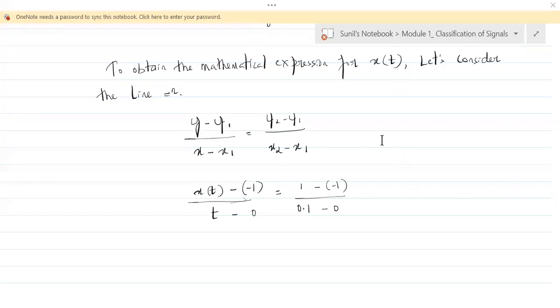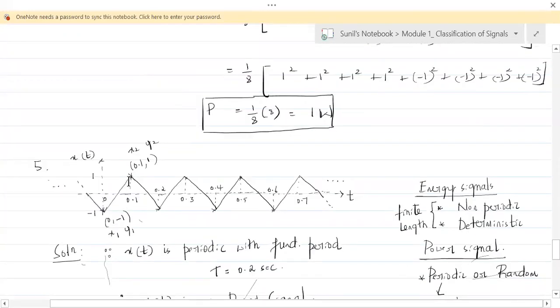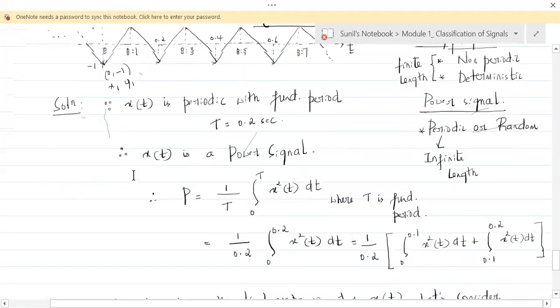Now, everybody, see here. This is the equation that we have obtained for the line ranging from 0 to 0.1. So what is the equation for that?